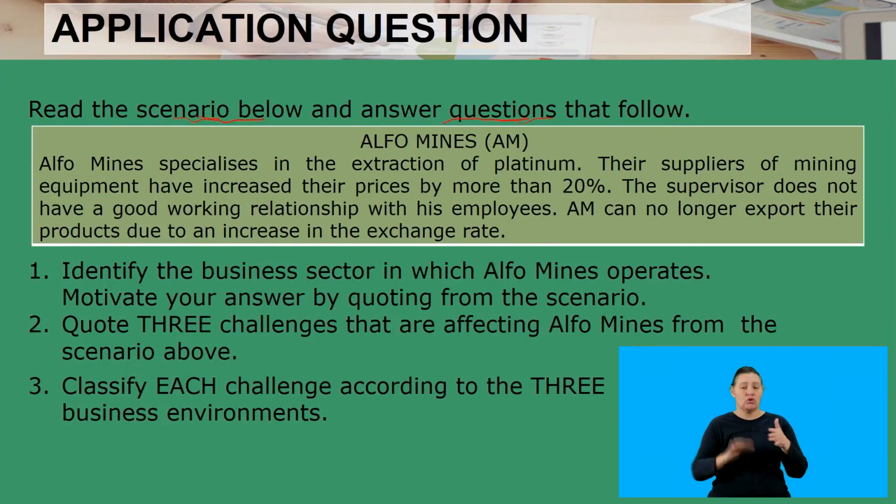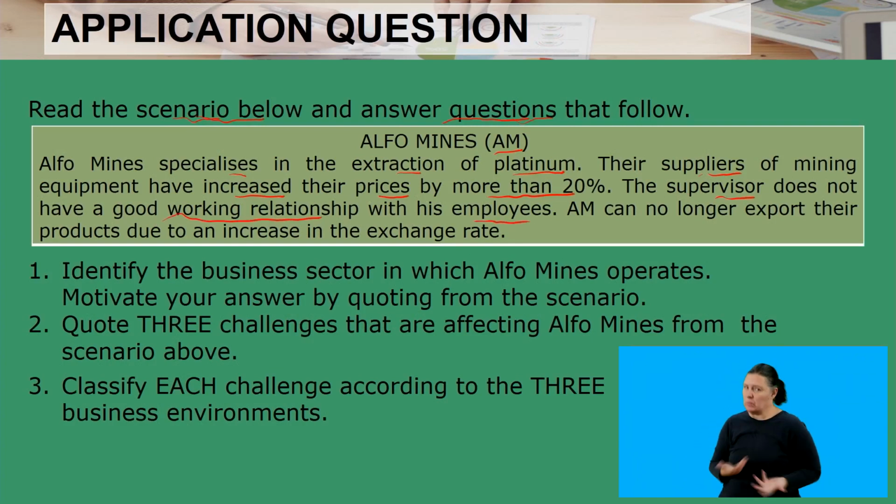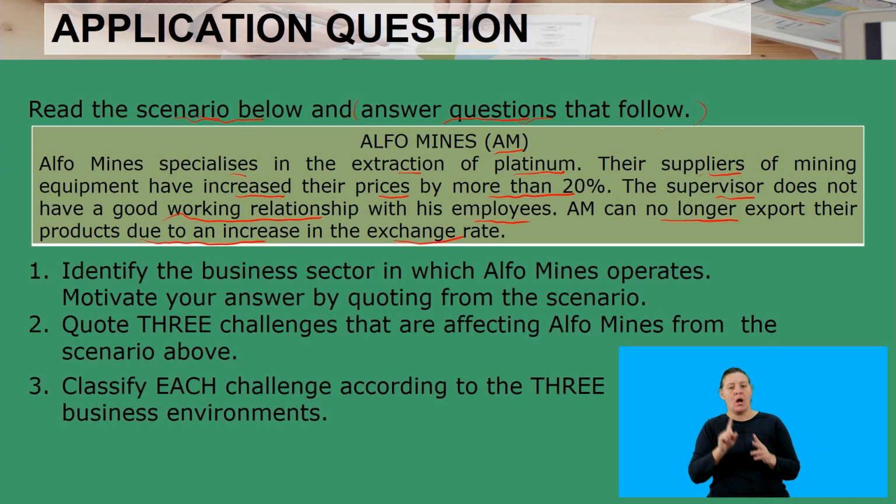We have a scenario on Alpha Mines, AM. Alpha Mines specializes in the extraction of platinum. Their supplier of mining equipment has increased their prices by more than 20%. The supervisor does not have a good working relationship with his employees, and AM can no longer export their products due to an increase in the exchange rate. Remember, we are supposed to answer questions that follow.